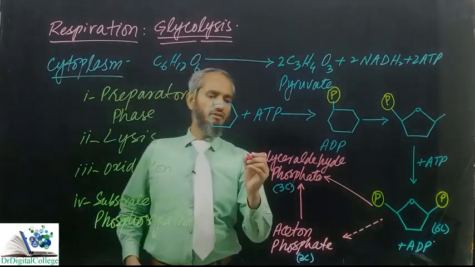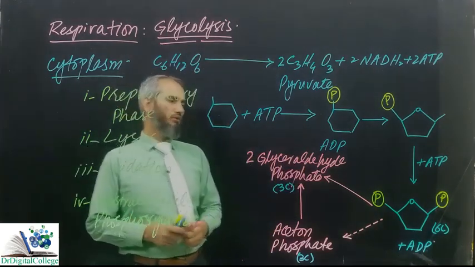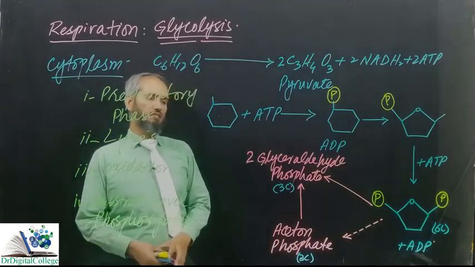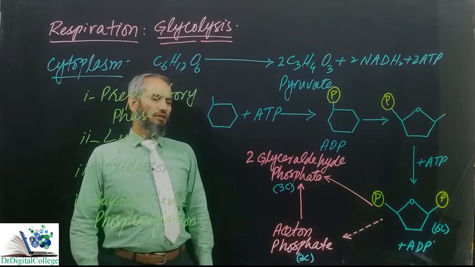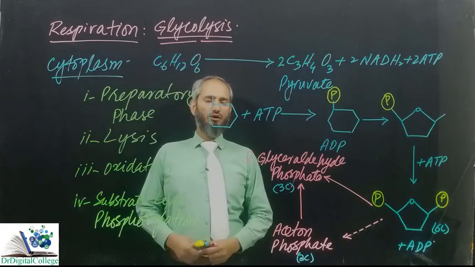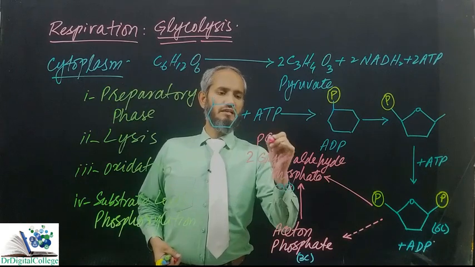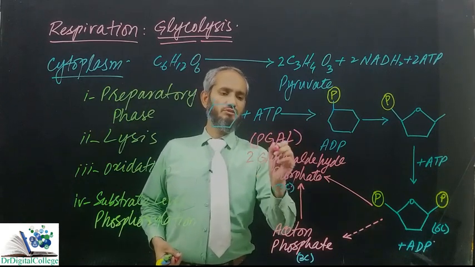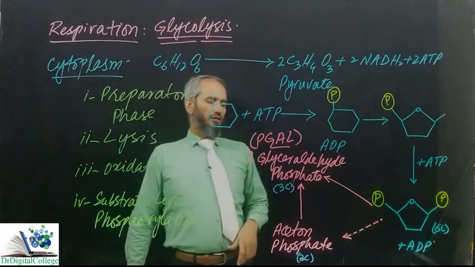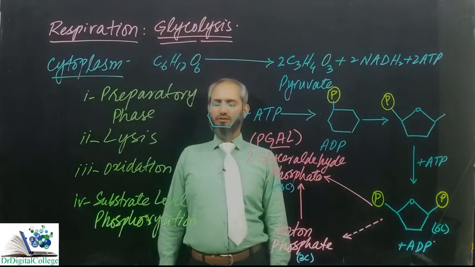So we will get 2 moles of glyceraldehyde phosphate by the breakdown of 1 mole of fructose 1,6 biphosphate. Sometimes this is also called phosphoglyceraldehyde, or PGAL. This is all happening in the process of lysis, the second stage of glycolysis.